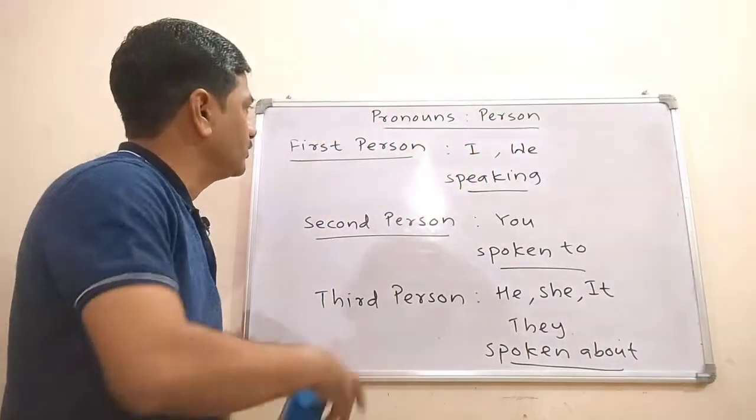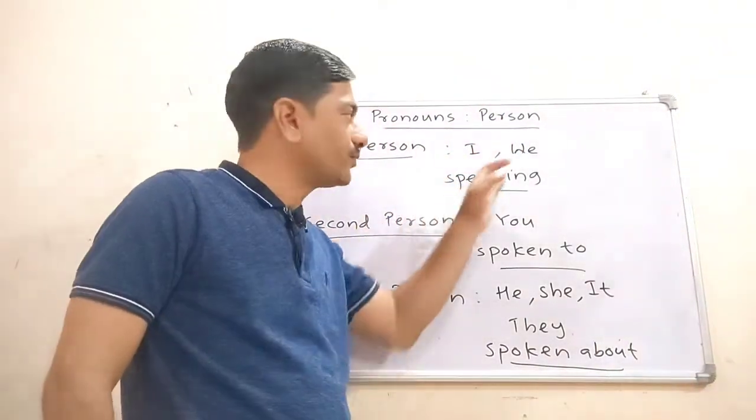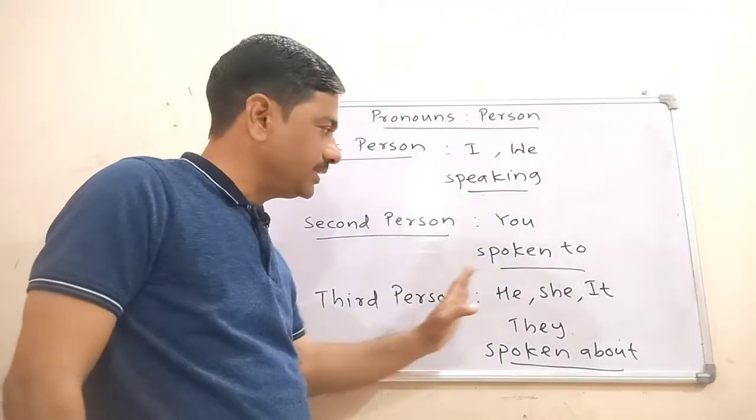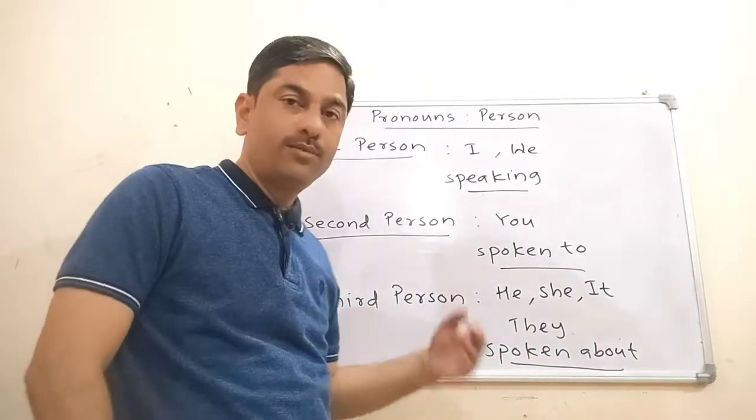Now I think you have understood. First person, I is singular, we is plural. Second person, you is singular as well as plural. And third person, he, she, it, singular, they, plural.